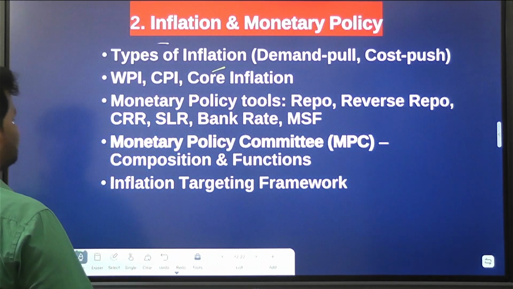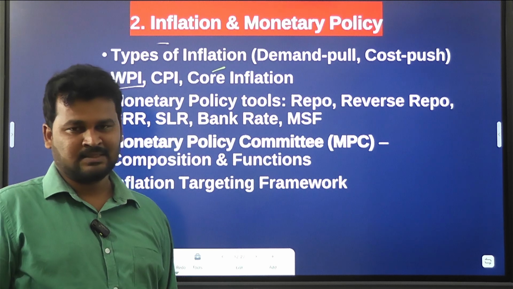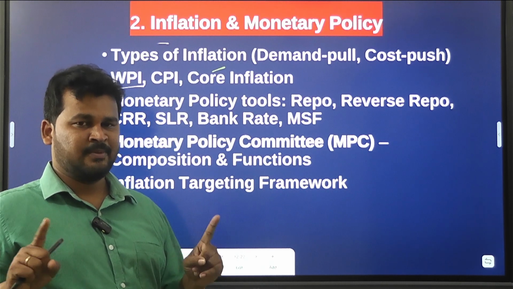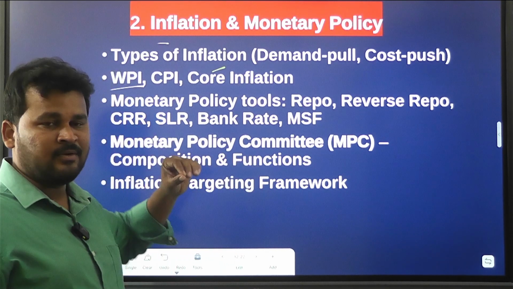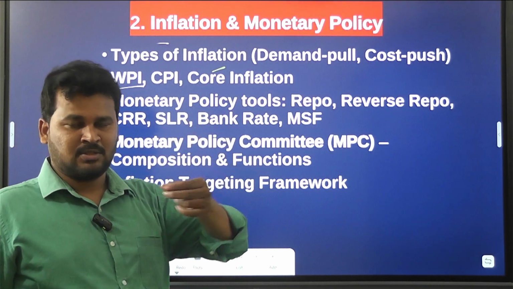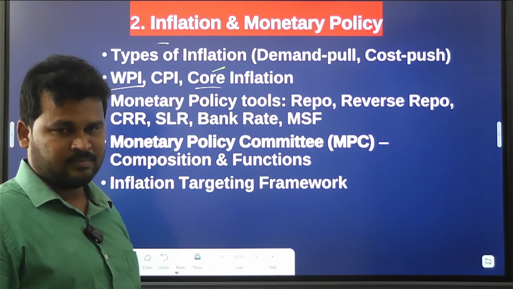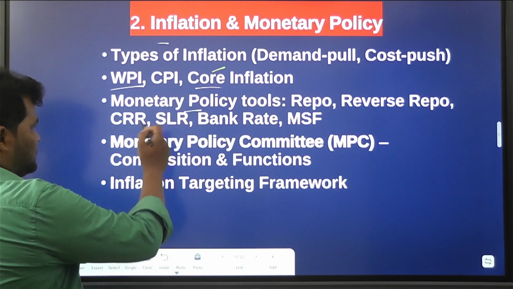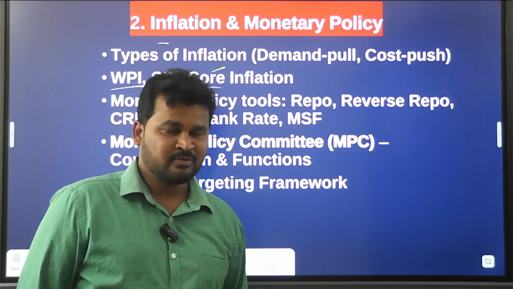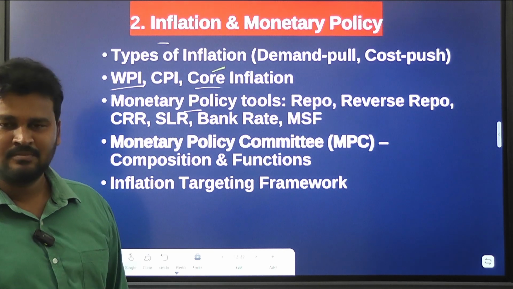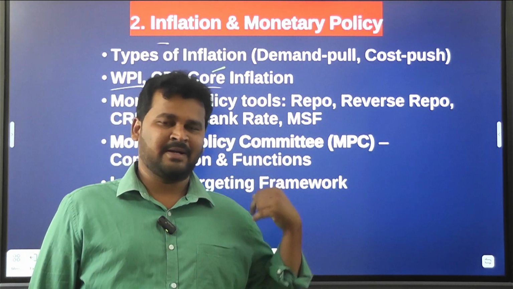Next after that, you have to know about wholesale price index and consumer price index. You have to know the difference between them. When we are calculating this, you also have to know the core inflation, the industries related to core sectors, and monetary policy tools, right? So the Reserve Bank of India is the authority for monetary policy in India. Clear? So who is the regulating authority for monetary policy in India? Reserve Bank of India.